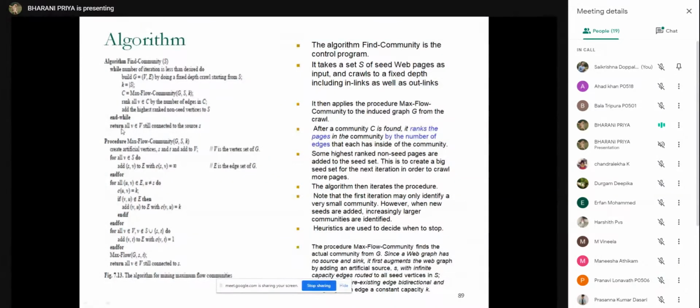So this is the algorithm. The explanation of the algorithm I have given simultaneously. The first function is find community, and it takes the set of seed web pages as the input, and the web is crawled, and all the web pages that belong to this community are downloaded. After that, the MaxFlow community function is called.